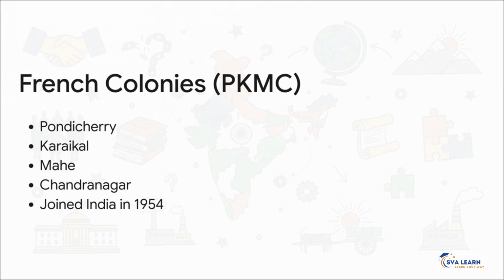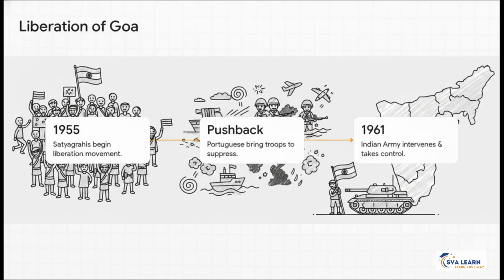Thanks to relentless political struggles by the Congress, communists, and other groups, the French finally folded. These provinces gracefully joined India in 1954, with Pondicherry later becoming a union territory. The Portuguese in Goa, on the other hand, were a totally different story. Here's another massive trap to avoid for your exams. Pondicherry was liberated in 1954 through political protests, right? But Goa took until 1961 and required full-on step-by-step military intervention.